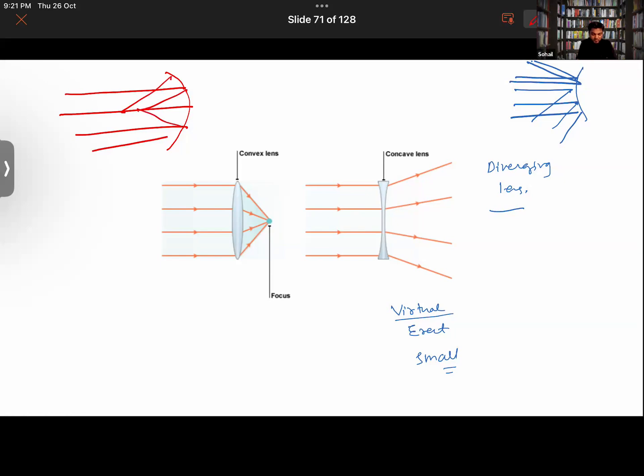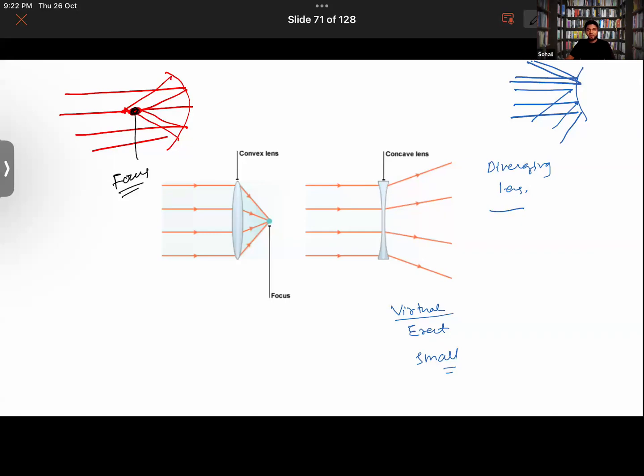By the way, can anyone explain what we call that point at which the light rays converge after reflection? So the focus, exactly, that is the focus. Good. Okay, now, what are the applications of concave lens? Where do we use concave lens?